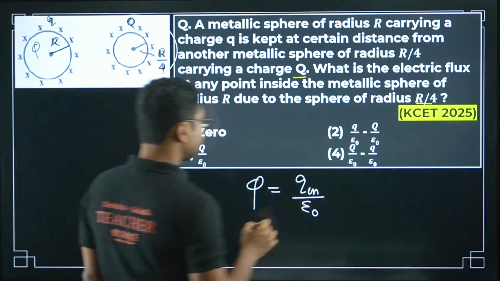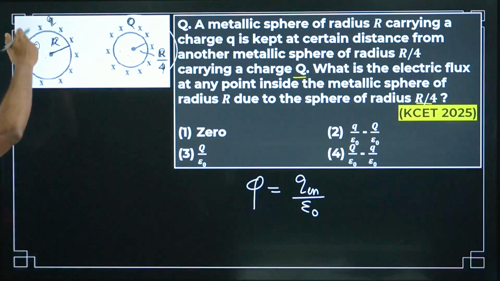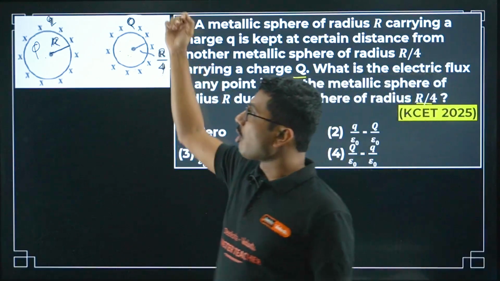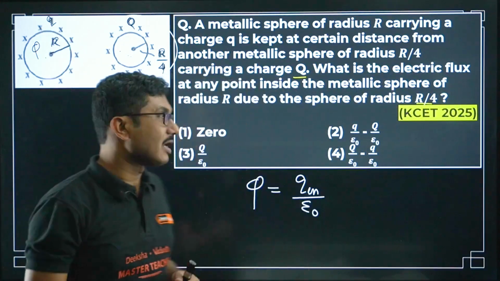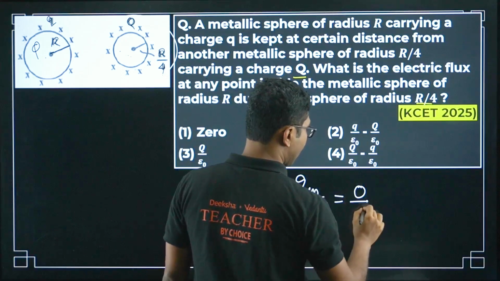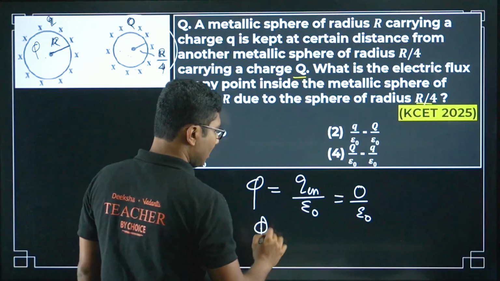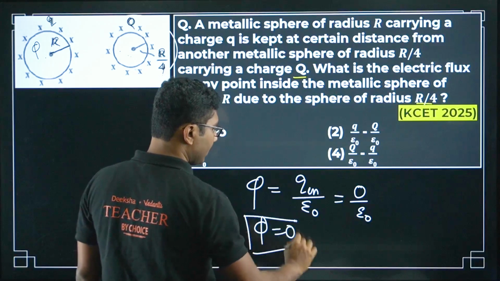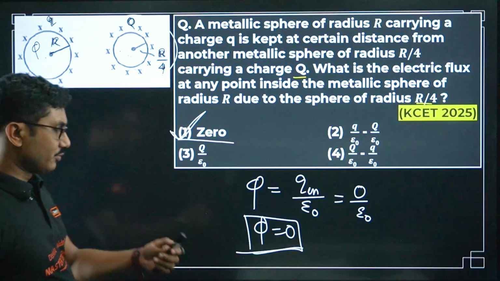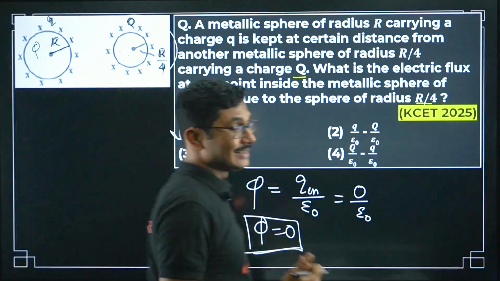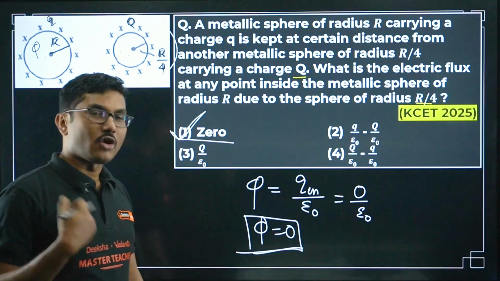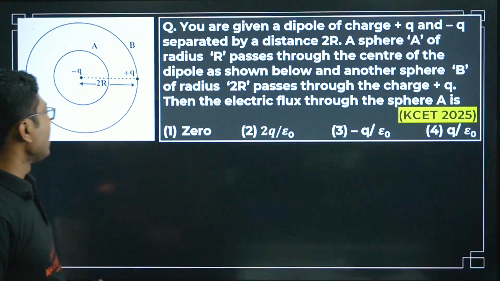In fact, it is a charged sphere, all the charges reside on the surface. So no matter whether you are considering the small sphere or any charges inside the sphere, there are no charges inside. So definitely Q enclosed is 0, so the flux will obviously be 0, no doubt about it. So the correct answer is 0. This is the level of question in KCET, right? You expect most of the questions to be almost easier and you can solve them instantaneously. Now let's see another question.